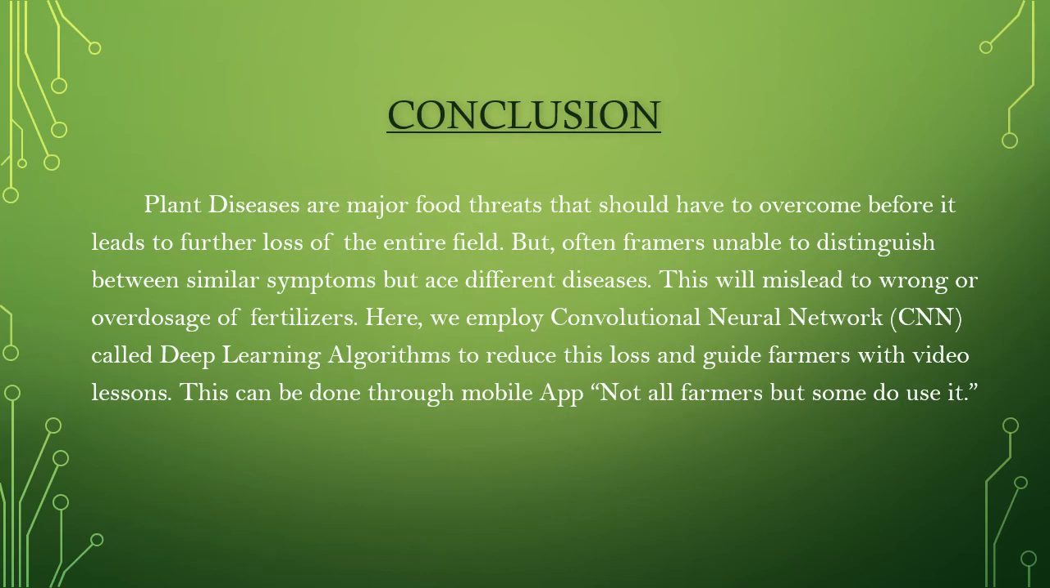Conclusion of the project. Plant diseases are major food threats that have to be overcome before they lead to further loss of the entire field. But often farmers are unable to distinguish between similar symptoms of different diseases. It will mislead to wrong or overdosage of fertilizer. Here we implement a convolutional neural network, a deep learning algorithm, to reduce this loss and guide farmers with video lessons. It can be done through a mobile app. Not all farmers but some do use it.